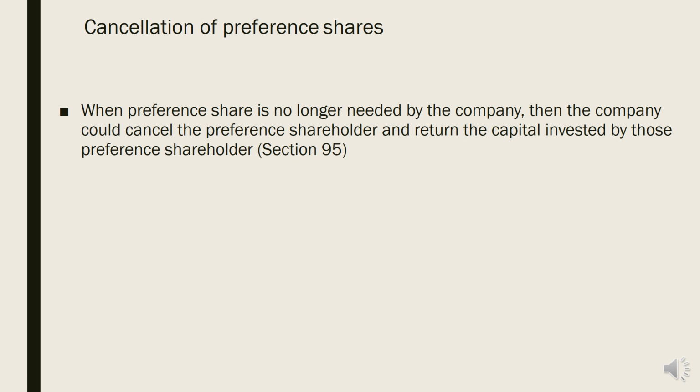Now, cancellation of preference shares. Preference shares are needed when the company really needs capital to expand its business. Now the company no longer needs the preference shares, so it would like to cancel them and return the capital invested by the preference shareholders. This is allowed by Section 95 of the Companies Act. Okay, cancellation of preference shares.